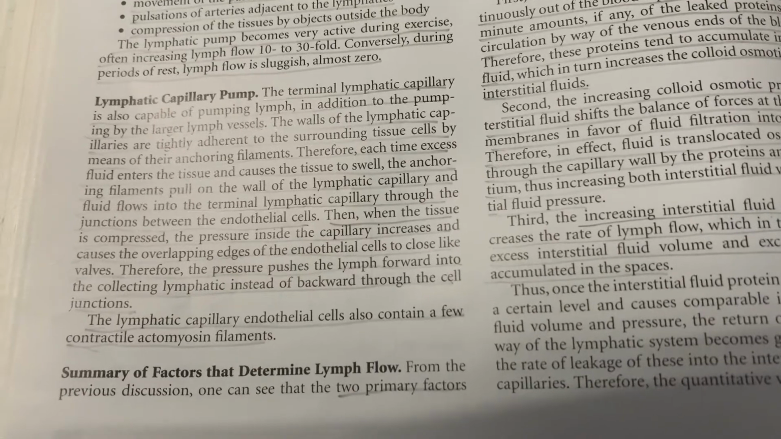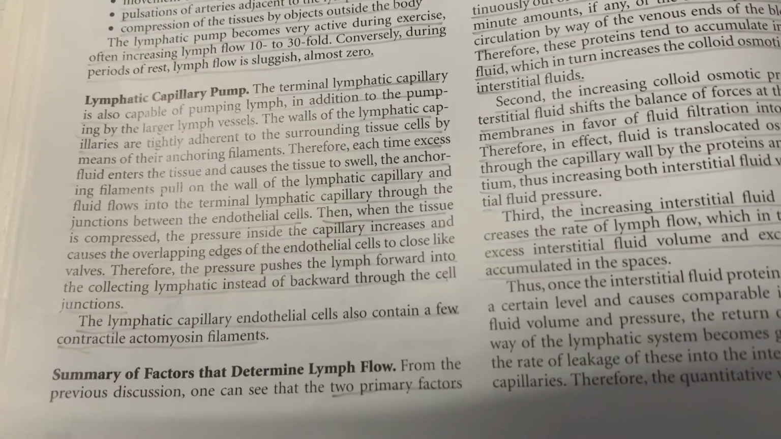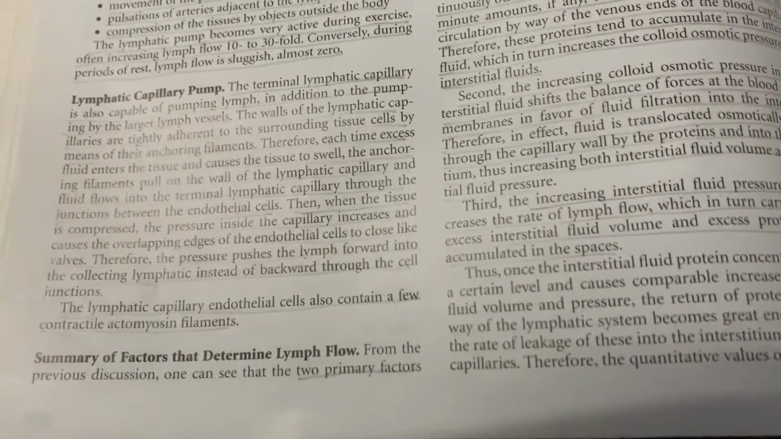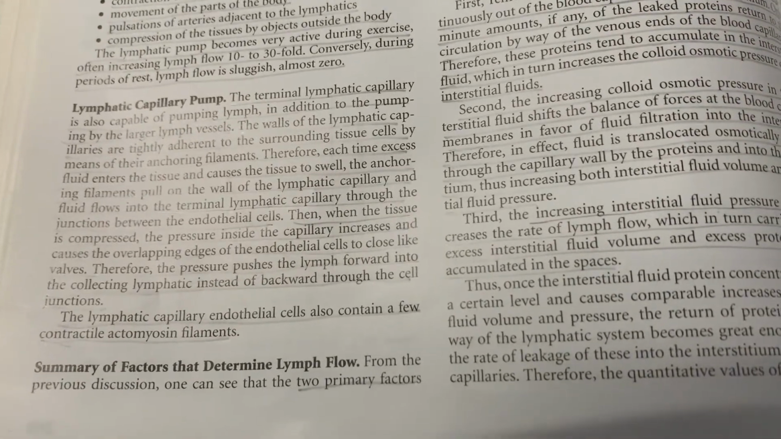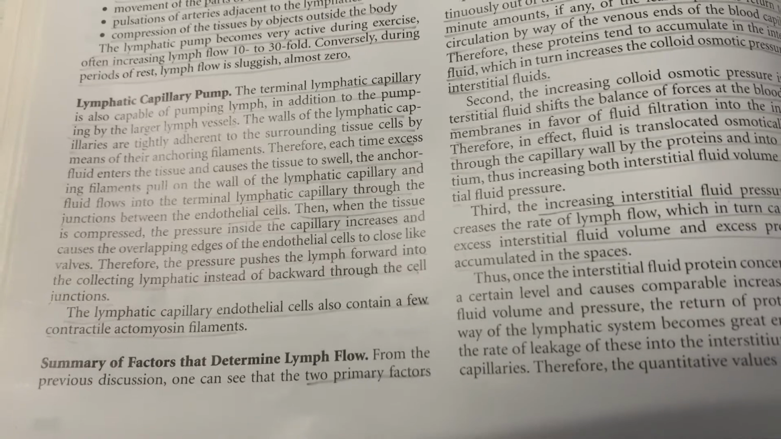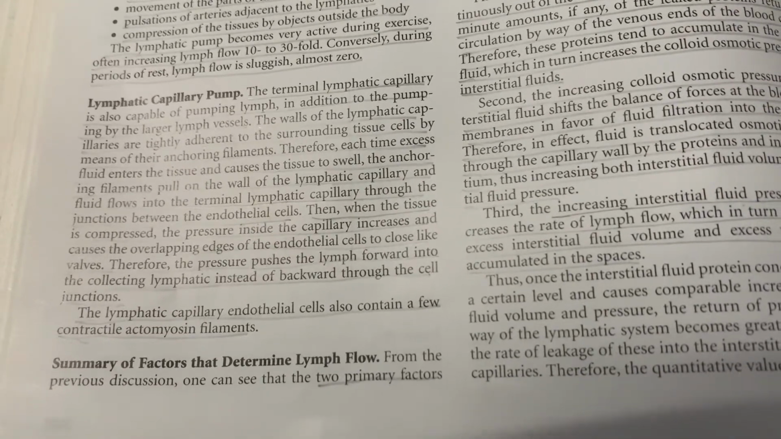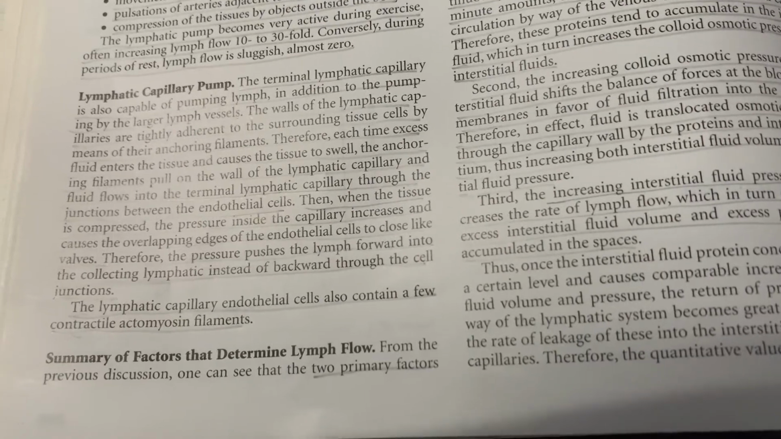Then, when the tissue is compressed, the pressure inside the capillary increases and causes the overlapping edges of the endothelial cells to close like valves. So therefore, the pressure pushes the lymph forward into the collecting lymphatic instead of backward through the cell junctions. The lymphatic capillary endothelial cells also contain a few contractile actomyosin filaments.